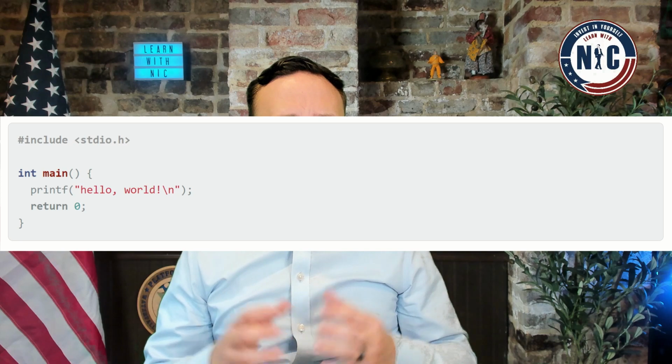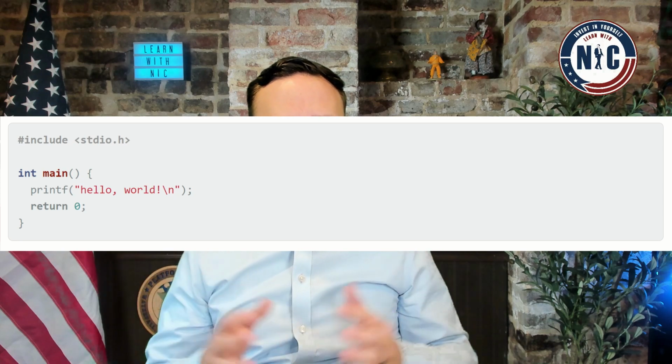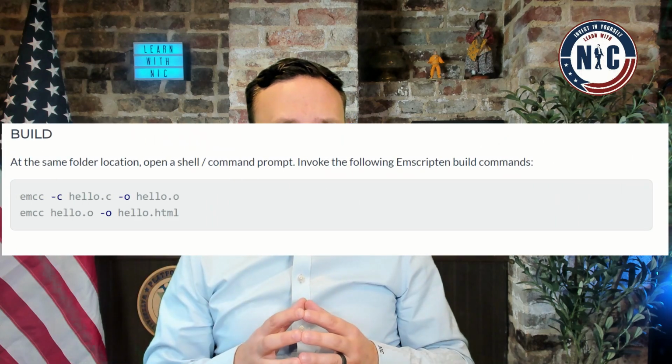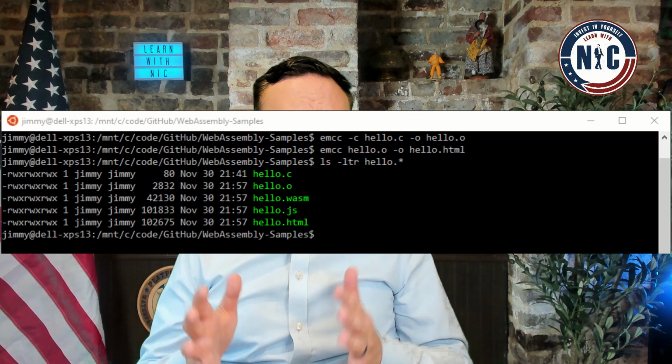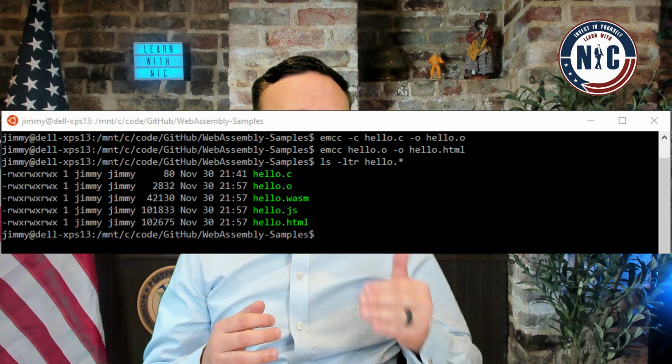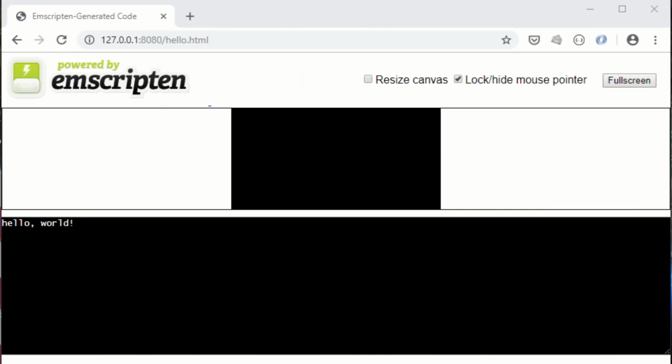Step 1, we'll take a very basic Hello World example in C. Here it is. Step 2, build your C code using the Emscripten build command. Step 3, check the results of your build. You should now have your C file compiled in WASM and a JavaScript and HTML file. The JavaScript is used to load the WASM into the HTML browser. Step 4, run the HTML and voila, you're running C code in your browser.